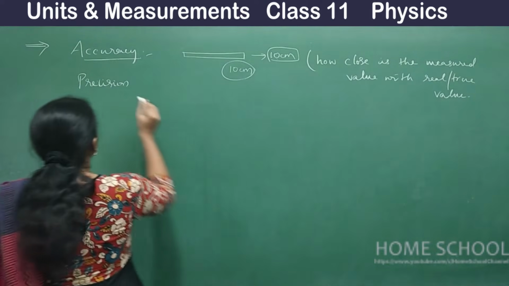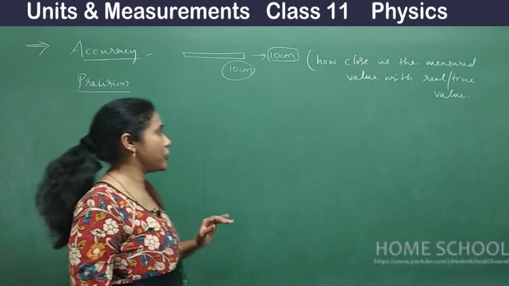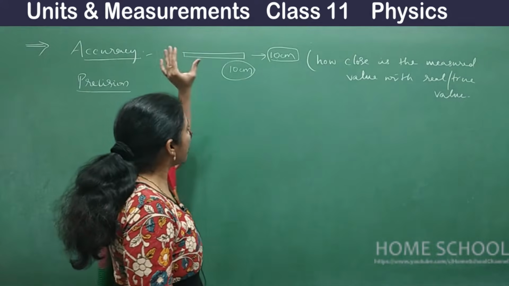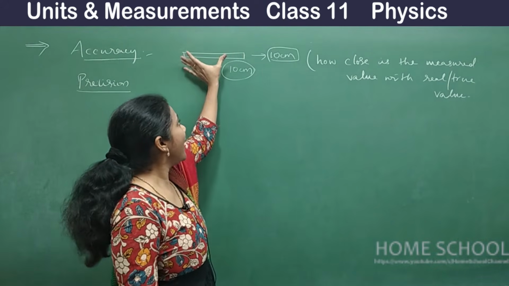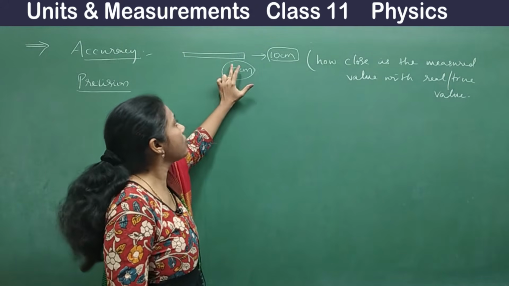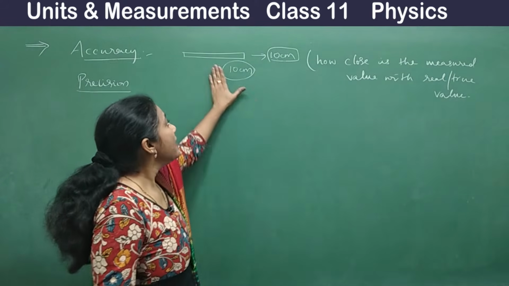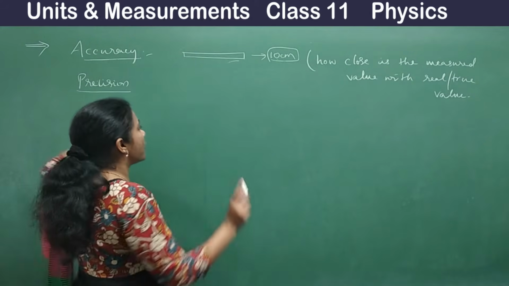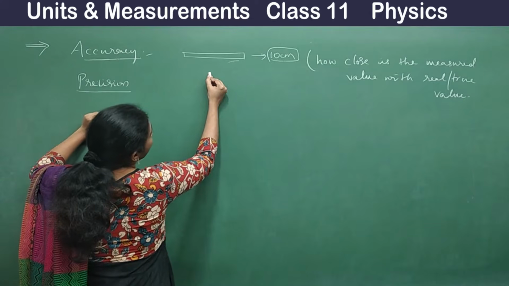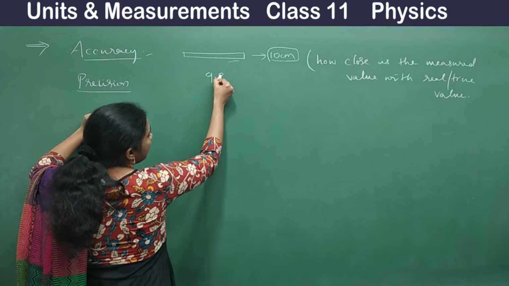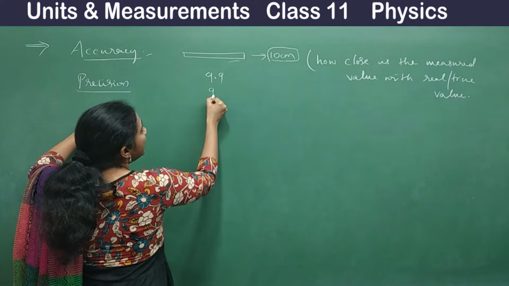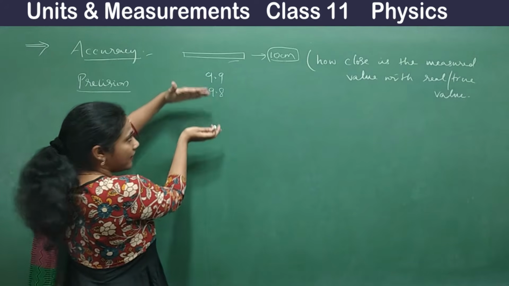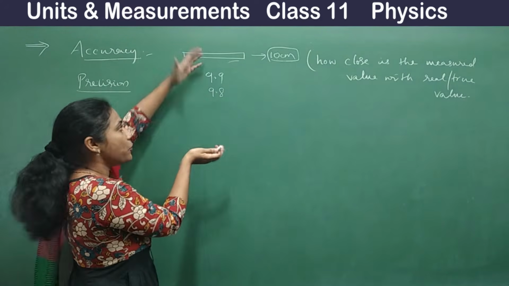So this is what we mean by accuracy. Now let me talk about precision. The actual true value of the length of this rod is 10 centimeter. So when you are measuring, say you have done 3 trials, 3 times you measured.